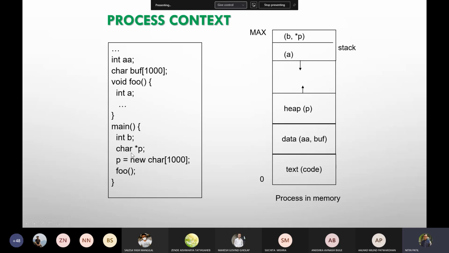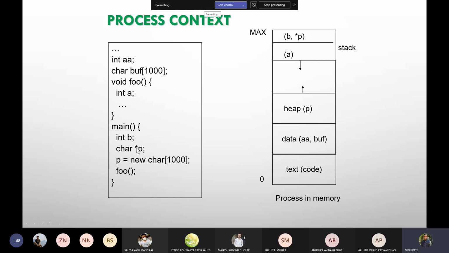All local variables that are included in the functions would be in the stack, and the stack would be different for each and every function call. Now I will try to prove it in the next two to three minutes.